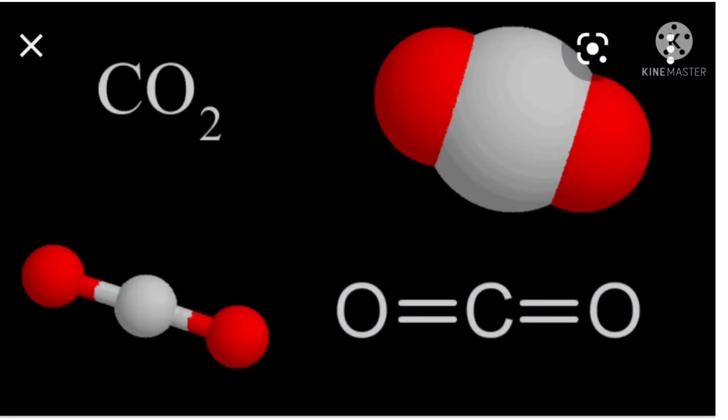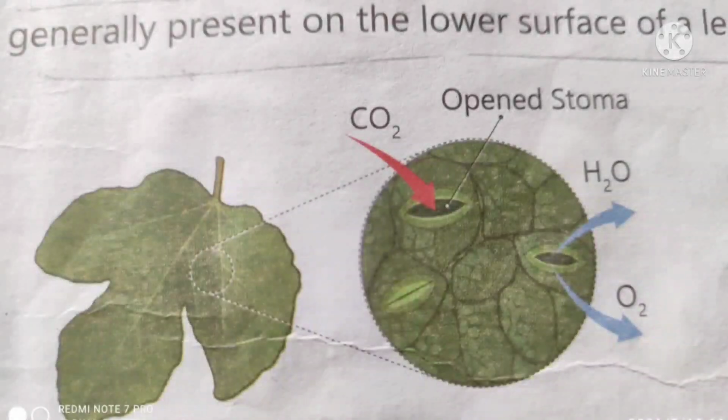Okay, children. Next, carbon dioxide is also necessary for photosynthesis. Carbon dioxide from air is taken in through the tiny pores present on the surface of the leaves. Such pores are called stomata.